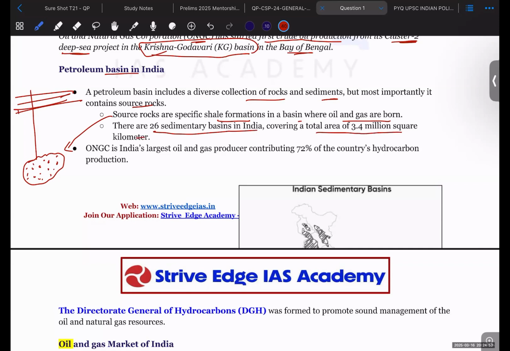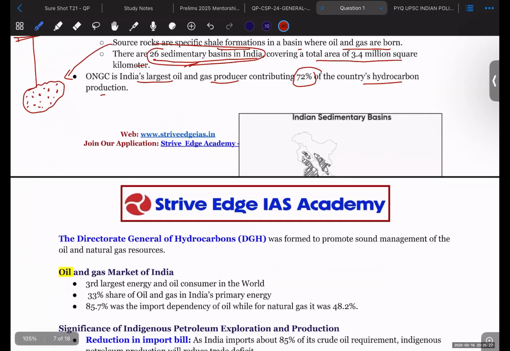So how many sedimentary basins are there in India? 26. You should remember that there are majorly 26 basins, and you should remember some of the basins which are most important in the production of crude oil as well as natural gas. ONGC is India's largest oil and gas producer, contributing 72% of the country's hydrocarbon production. So ONGC produces approximately 72% of the country's hydrocarbons.